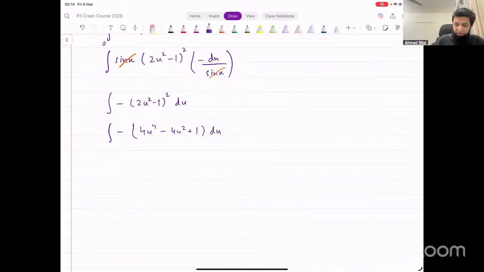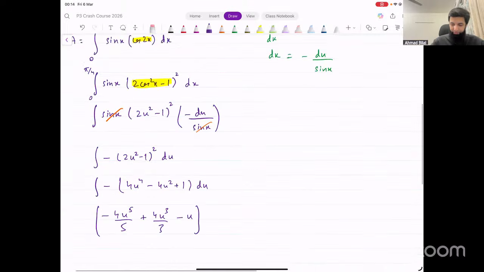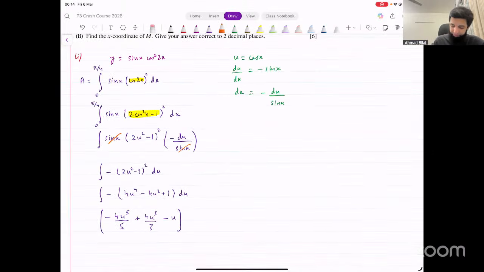Okay, now what's the integration of this going to be? Minus 4u raised to power 5 over 5, minus into minus, that becomes plus 4u cube over 3, minus u. That's the integration. Now we just have to input limits. Let's change the limits as well now.